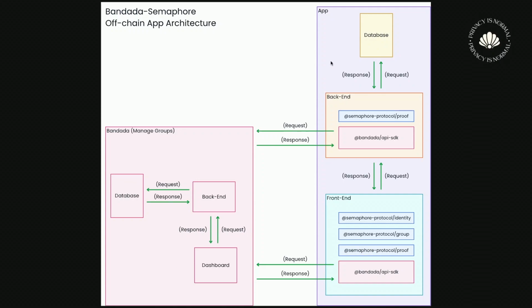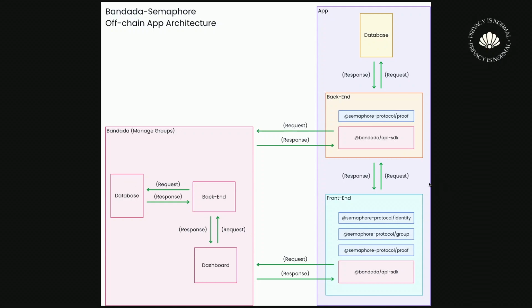And your app will probably have a database if you want to save other kind of information. If it's just group information, you don't need it, but you will probably need to save more information, so you will have a database. Then we will have a backend to talk to this database. In the case of this app, we are using the Semaphore protocol proof package to verify the proof in the backend, and the Bandada API SDK to call the functions to add members and all these things.